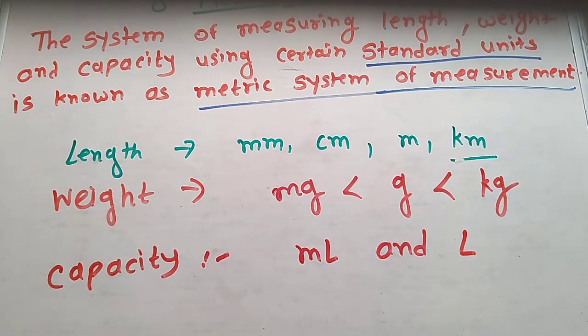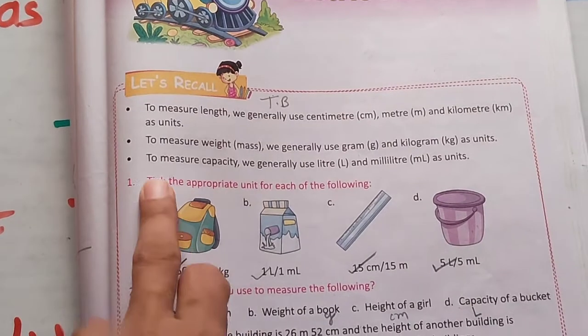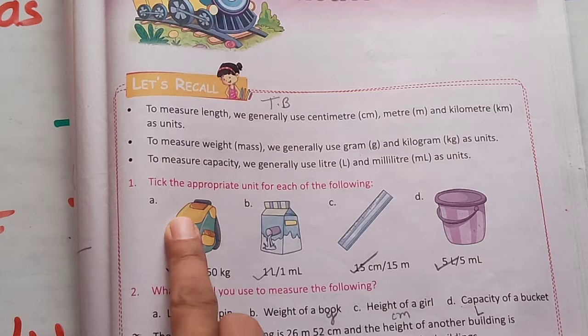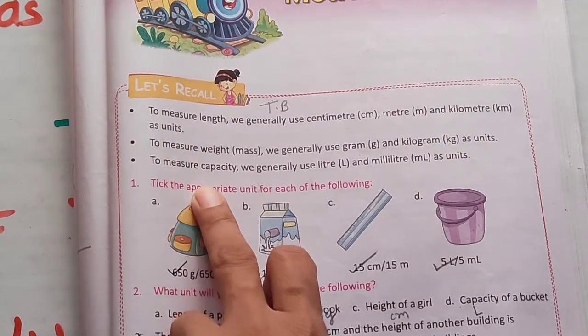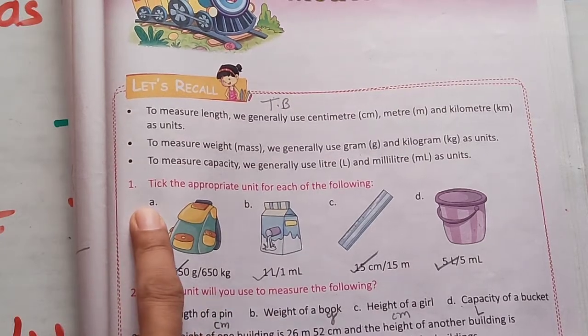Okay, so you have to solve question number 2 and 3. Okay, let's recall. First you have to write these three definitions or units of measurement, 1, 2, 3, for length, weight and capacity. Then solve question number 1.